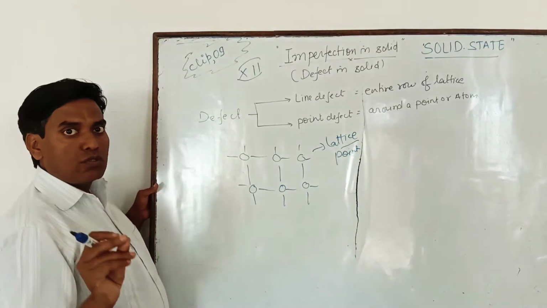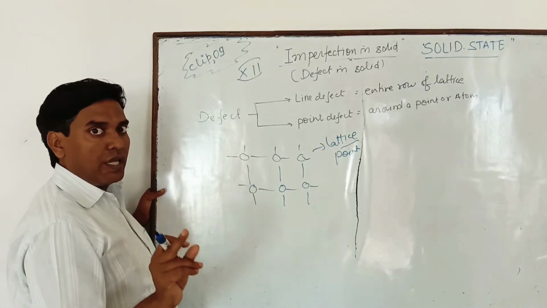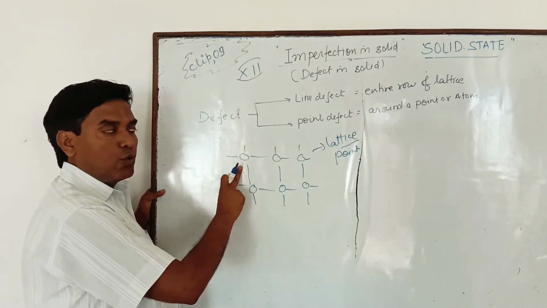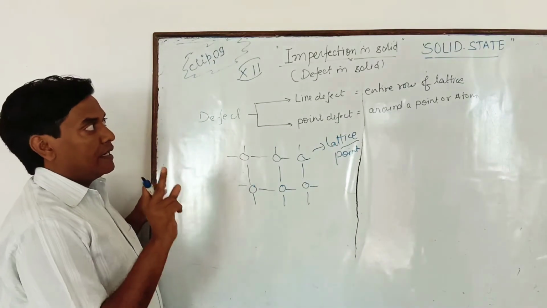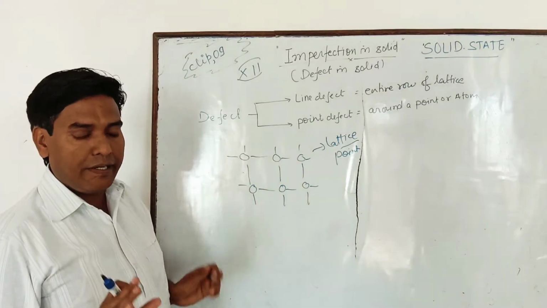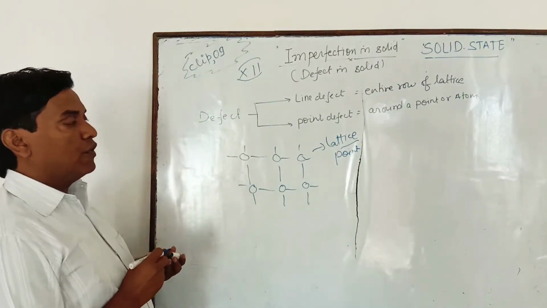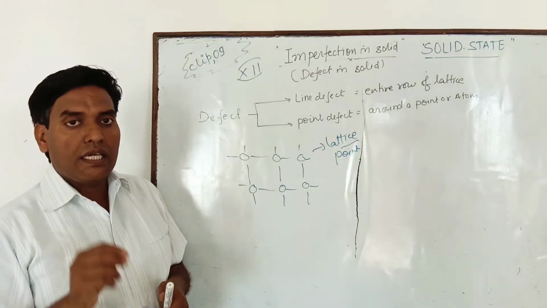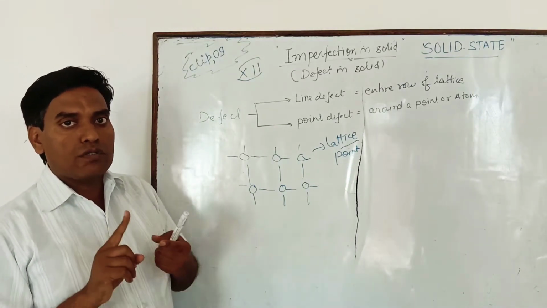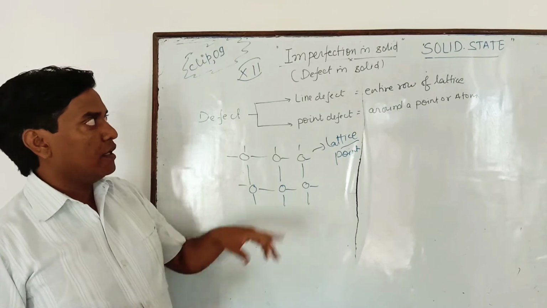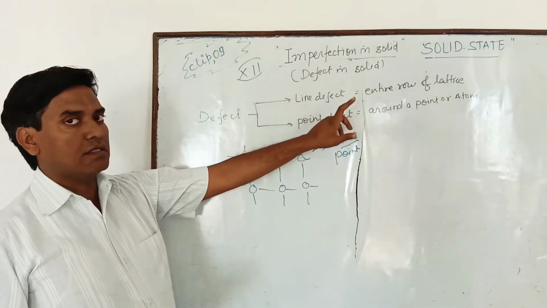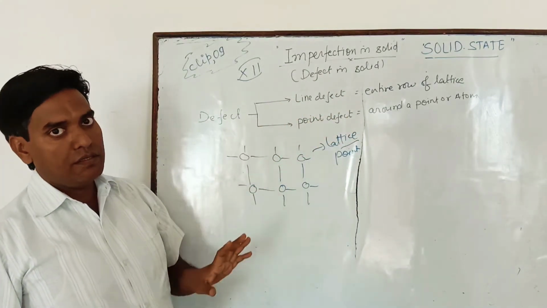If any constituent particle dislocates from its lattice point, then we can say that this crystal has a certain defect. In one statement, any dislocation of a constituent particle from its lattice point is known as imperfection in solids or defect in solids.